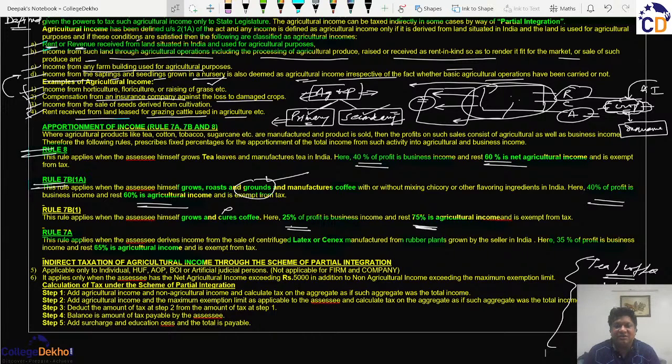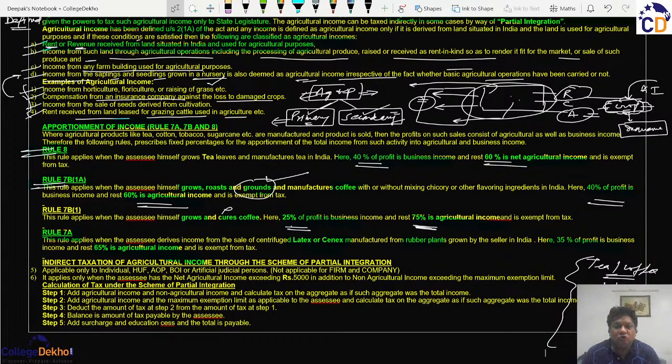So those who have agricultural as well as non-agricultural income also are not provided exemption on agricultural income blatantly. There is an indirect way of taxing agricultural income, where the way of calculating tax on their non-agricultural income is modified as per the process of partial integration, and this scheme of partial integration increases their tax on non-agricultural income slightly. So we can say that this slight increase in their tax due to partial integration is effectively an indirect way of taxing their agricultural income.